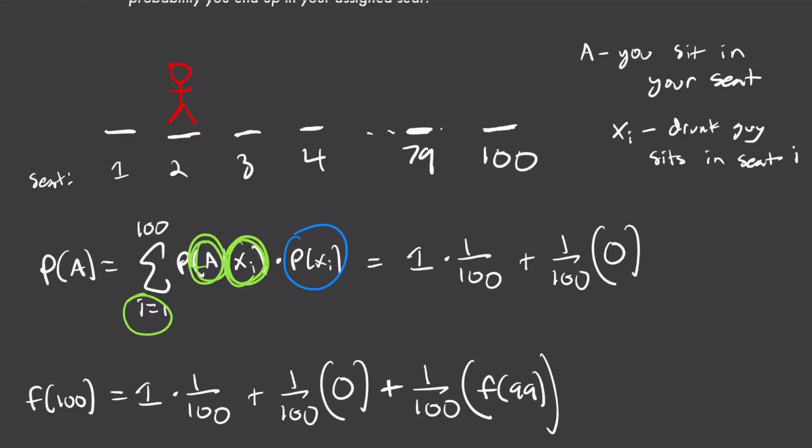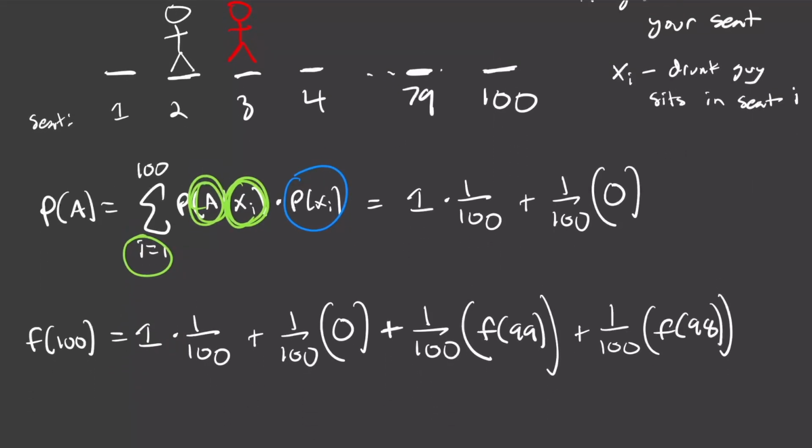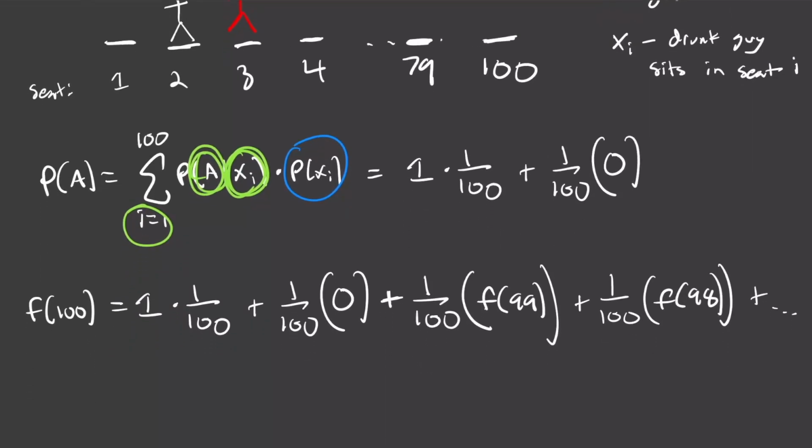Now let's look at the case where the drunk guy sits in seat number 3. Okay, so now person 2 is going to be able to sit in their assigned seat, but now person 3 comes along and they see that the drunk guy is sitting in their seat, so now they become the new drunk guy. So this also had a 1 out of 100 chance of occurring, and when it does, we have an f of 98 chance of sitting in our assigned seat. Now you can pretty clearly see the pattern. This is just going to keep on going, right? So you understand what's going on at this point.